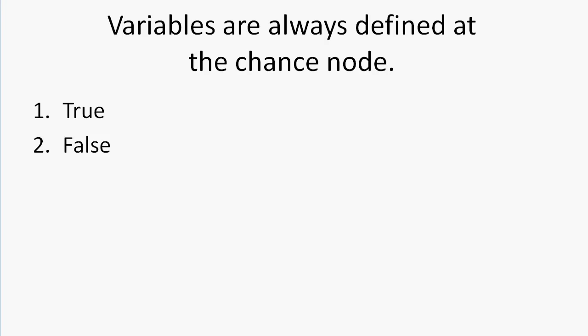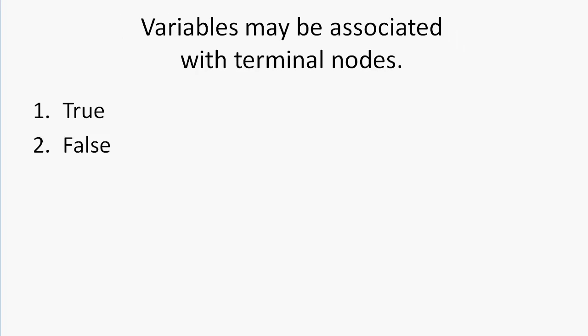However, variables may be associated with other branches. Variables may be associated with terminal nodes. Is this true or false? Correct answer is true. Variables may be associated with terminal nodes, but they may also be associated with other types of branches, irrespective of where they are in the decision tree.